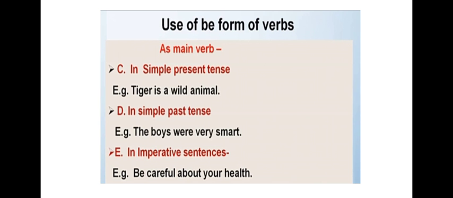So when I am dealing with imperative sentences, at that time you would not use any other family of be, but you would use the main word, that is the root word, the original word, be only. In an imperative sentence, you would use the form of be as be only. So, be careful about your health. Now here I'm giving you an advice, right? So here I'm using the form of be as be and the rest of the sentence.